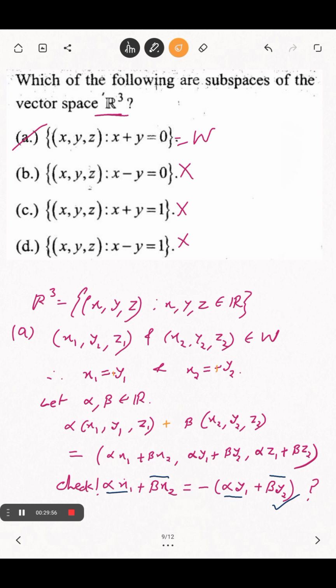So this condition is not going to be true. So B is not a subspace. C and D are not because 0, 0, 0, that additive identity does not belong to this set. So this is a question of 3 marks. Good. We are progressing very good.